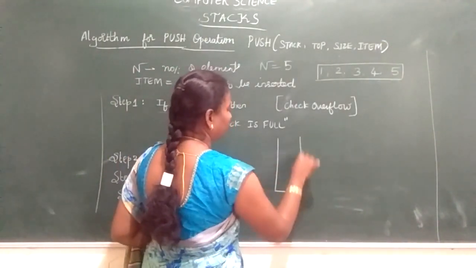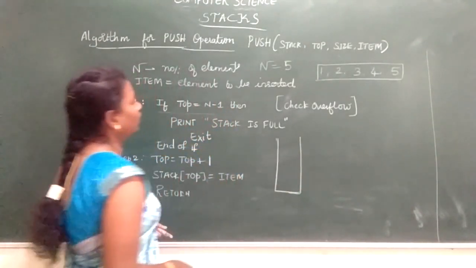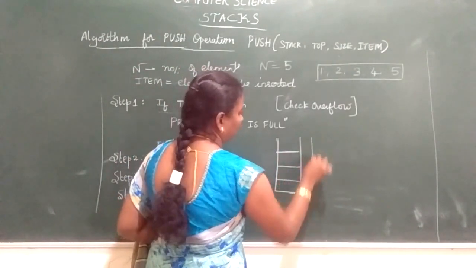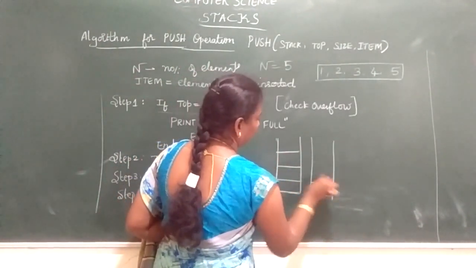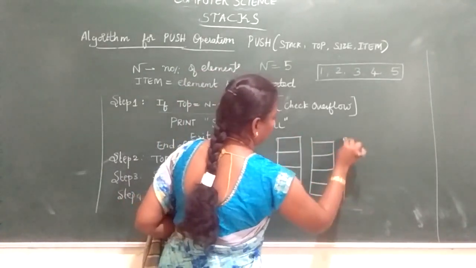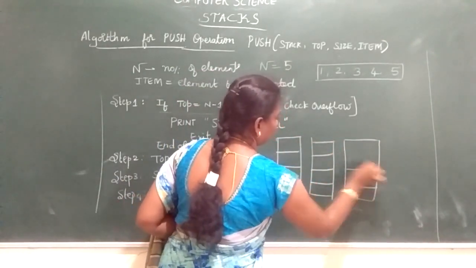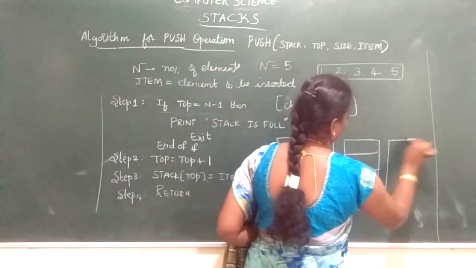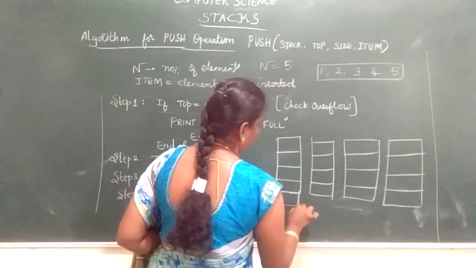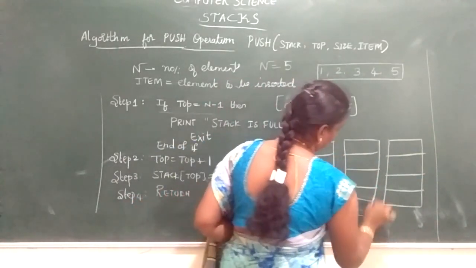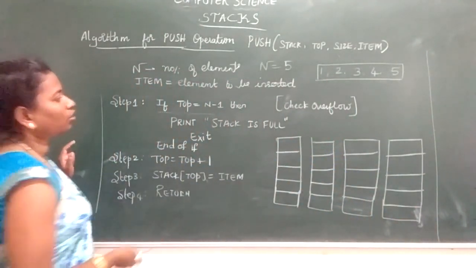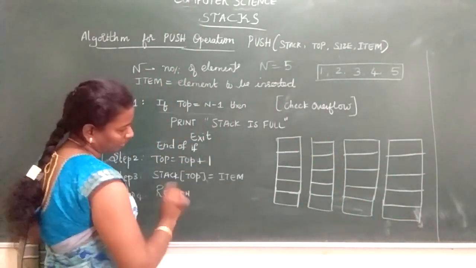Now I have a stack. Initially your stack will be empty, so it will be pointing to null or minus 1.